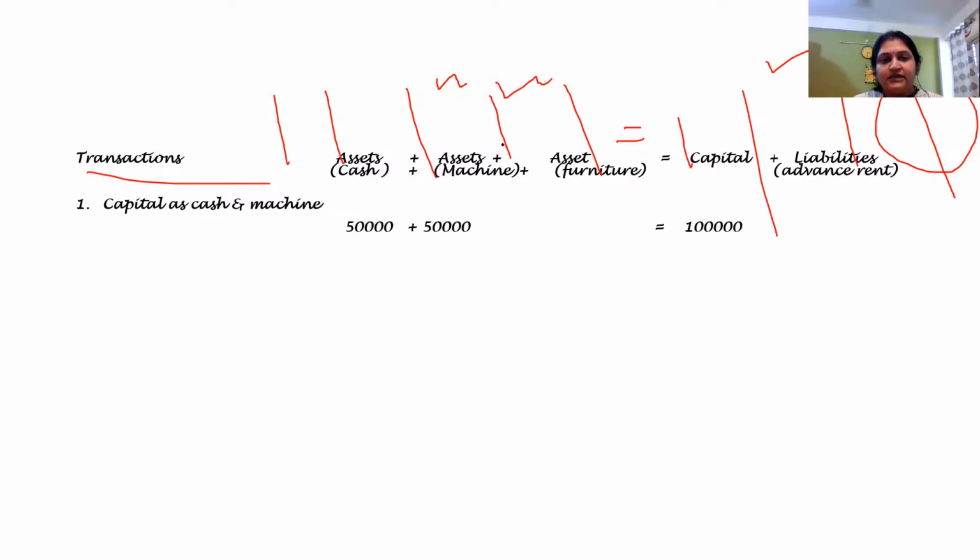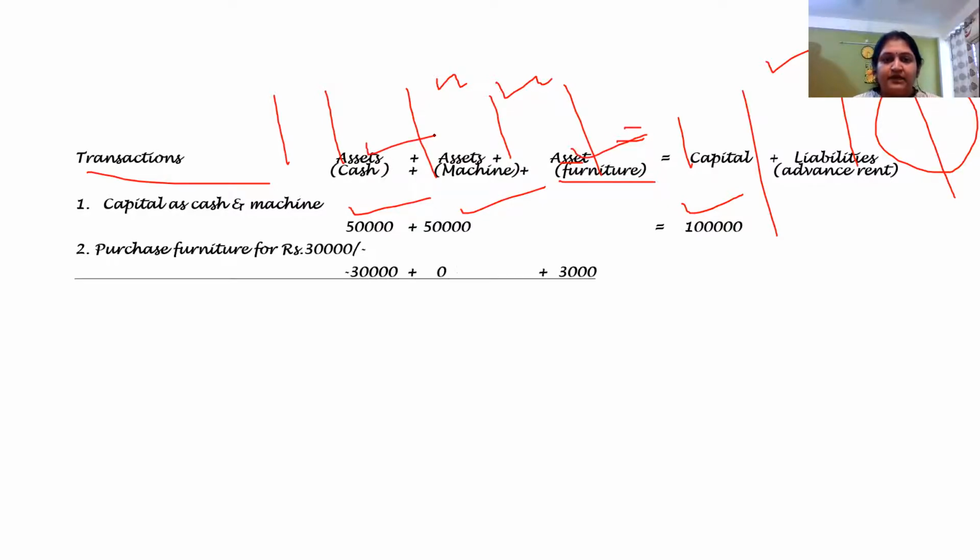So in the first transaction, the capital is being brought in. So my capital has increased, machine has increased, and cash has increased. In the second transaction, what is happening? I've purchased the furniture. So in one asset column, I will write down now that it is furniture, and I will increase this and I will decrease cash, right? And there is no effect on this side, on capital and liabilities, there is no effect. So again, I get the new equation, and what is the new equation? 50 minus 30.